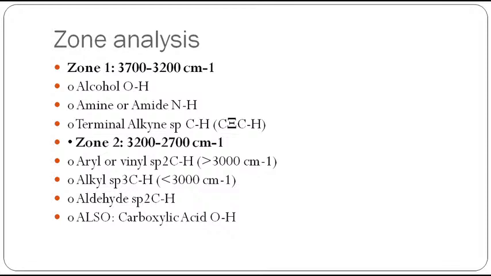All these groups appear in this region, but we can identify them very easily. If aldehyde is present, it will not come close to 3000. It will be around 2700, maximum up to 2800, not above that. Similarly, the CH2 and CH peaks will not come below 2800. Therefore there will be a clear distinction between aldehyde CH and other alkyl, vinyl or aryl CH bonds.